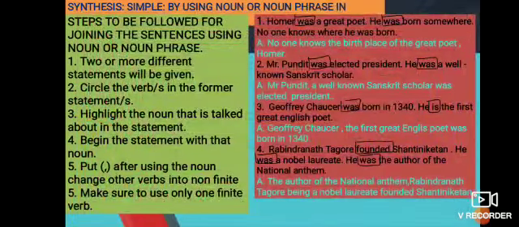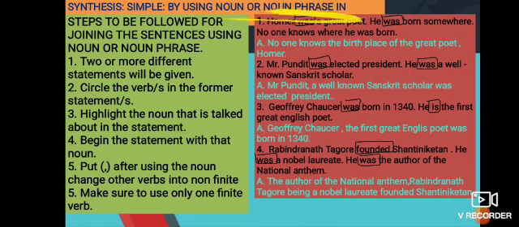Now what steps we have to follow for using noun or noun phrase in apposition? That is, two or more different statements will be given as it is. Circle the verb or the verbs in the former statement. Now, because it is using noun or the noun phrase in apposition, means using the comma, bring the noun at the beginning. And then referring to that noun, you have to write the next statement. So that shows apposition.